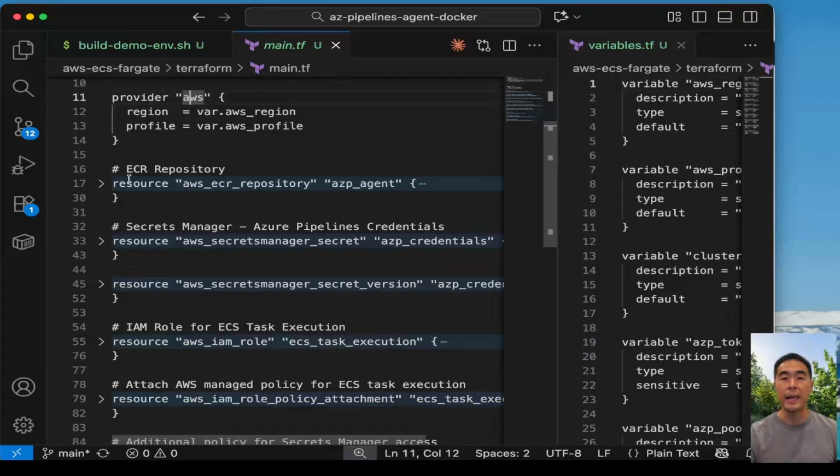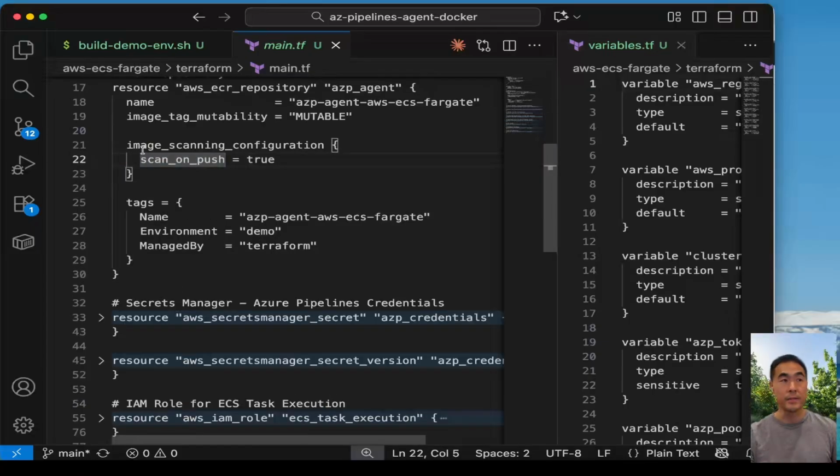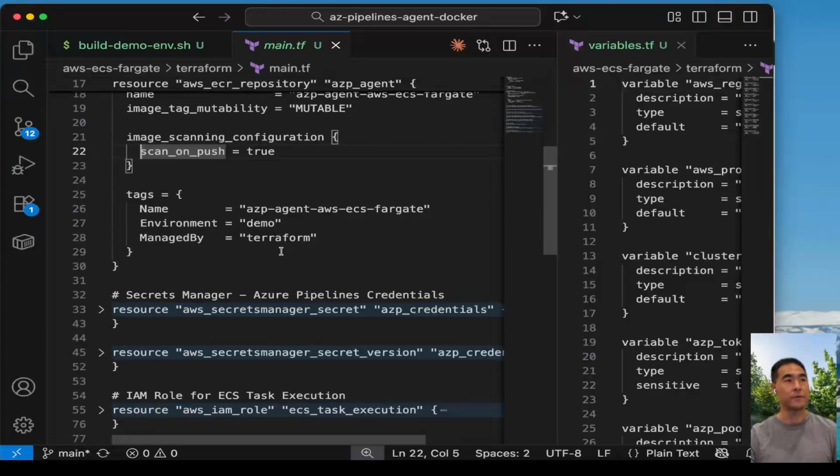ECR stands for Elastic Container Registry. This is AWS's Docker registry. It's similar to Docker Hub or Docker.io, but it is private and it's integrated with AWS. We will be pushing our agent images here. And also note here, there's this image scanning configuration where there will be some security scanning of the vulnerabilities of the actual image to see if the packages used within the image have any vulnerabilities. So that comes in handy for security.